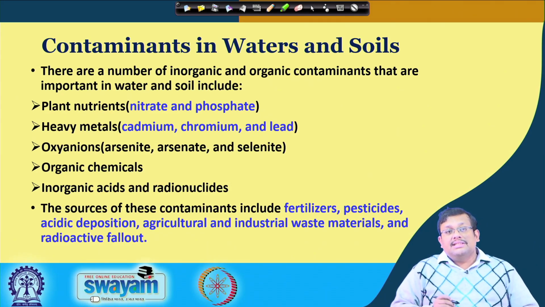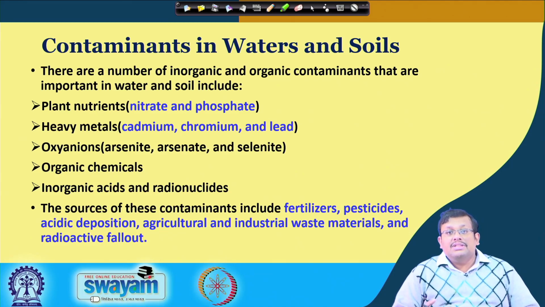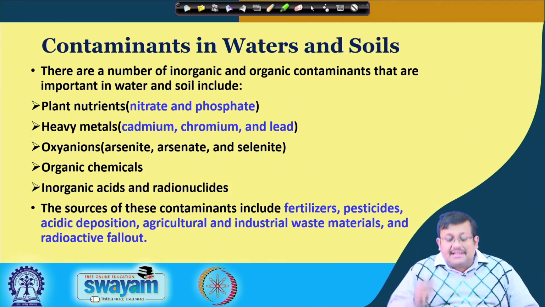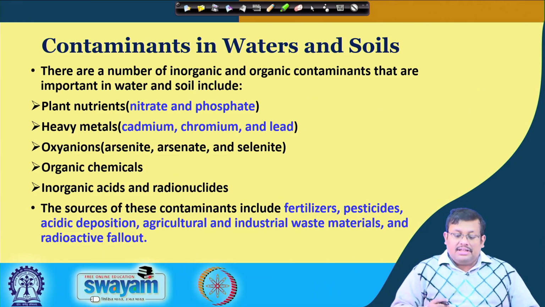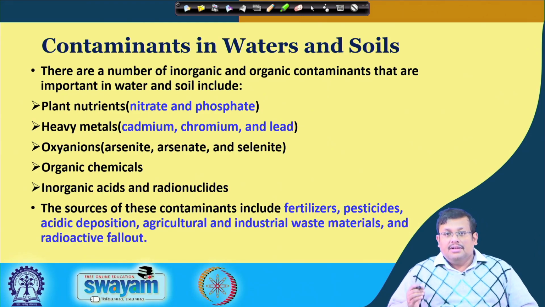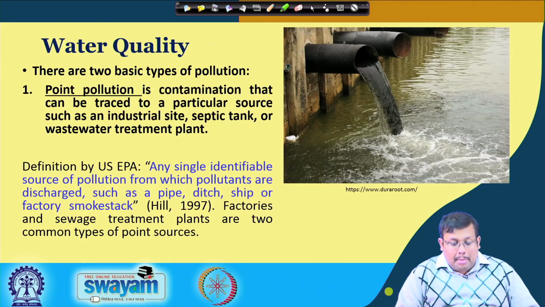Remember, the sources of these contaminants basically are fertilizers, pesticides, acidic depositions, agricultural and industrial waste materials and radioactive fallouts. So, that is why all these inputs are very important in the context of environmental soil chemistry, and that is why there are strict rules and regulations imposed for controlling the use of these compounds for soil and water.